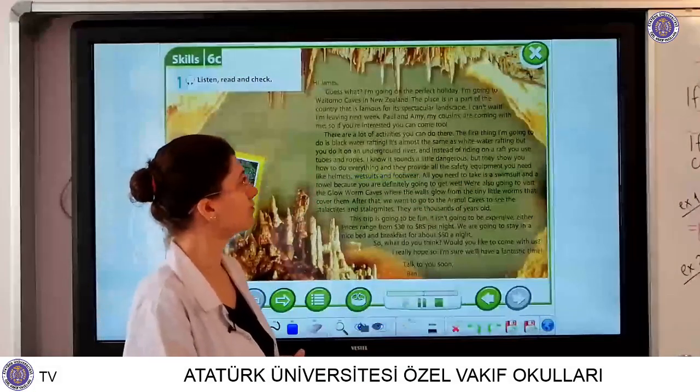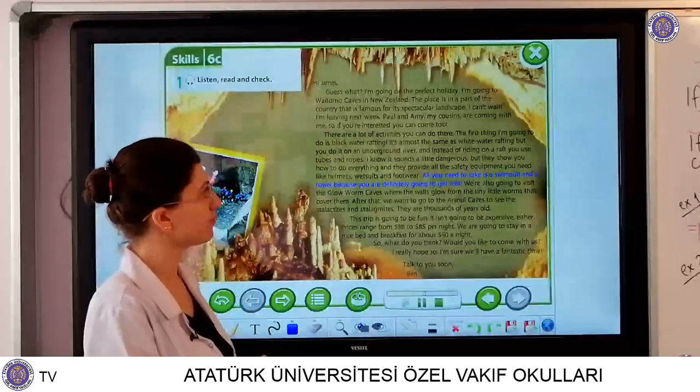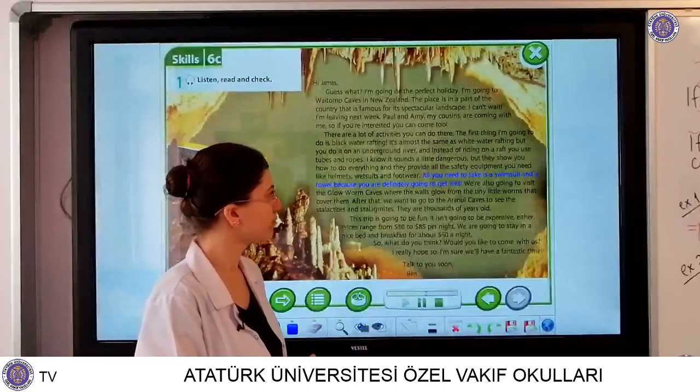Footwear. All you need to take is a swimsuit and a towel, because you're definitely going to get wet.